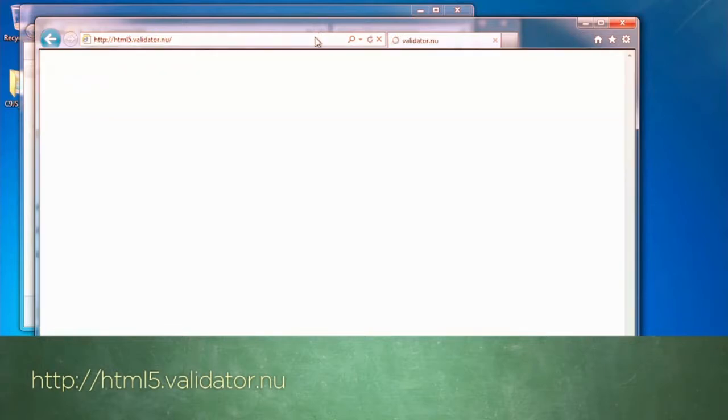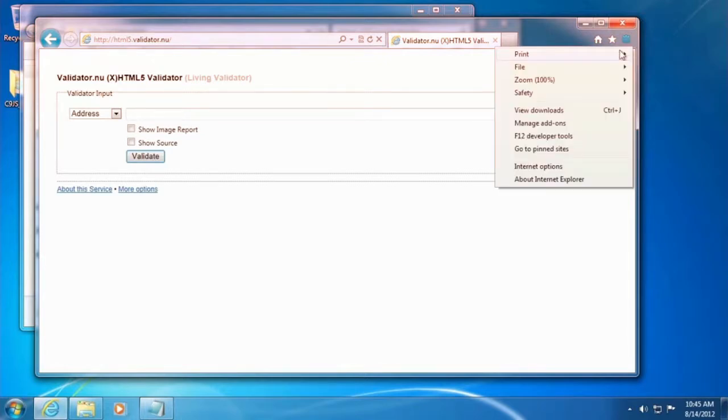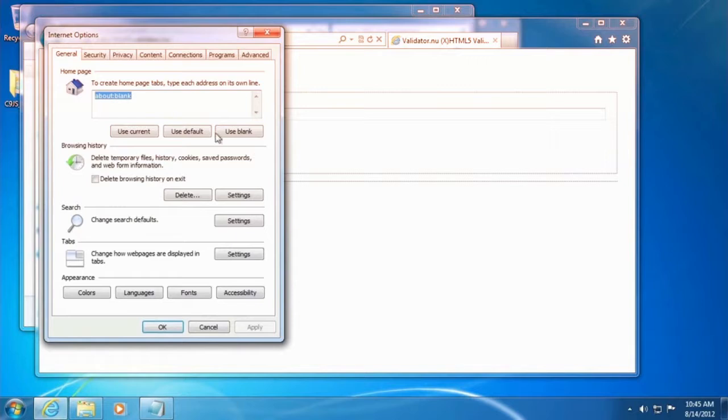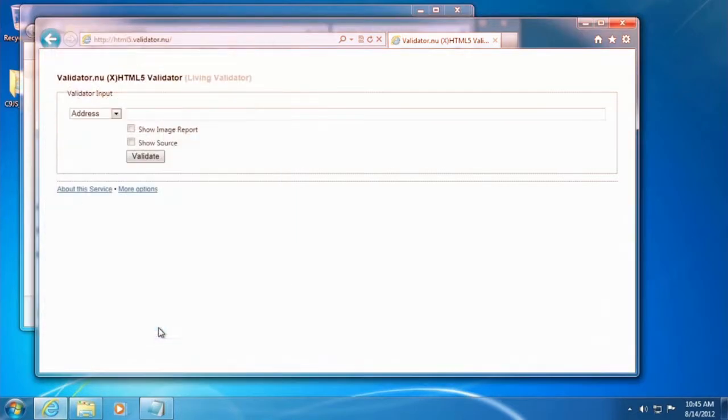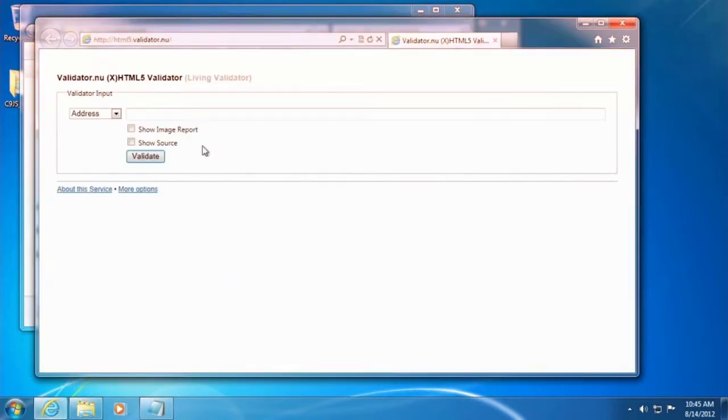HTML5.validator.nu. All right, in fact, I love it so much that I'm going to go ahead and add this as my home page. So I'm going to go to Tools, Internet Options, and on the General tab, I'm going to use the Use Current button in order to create this home page. Click OK. So now, if I open up Internet Explorer again, it'll open up to HTML5.validator.nu.